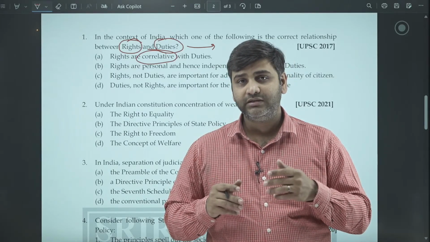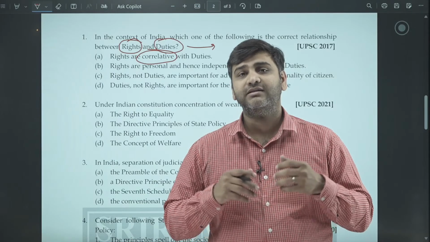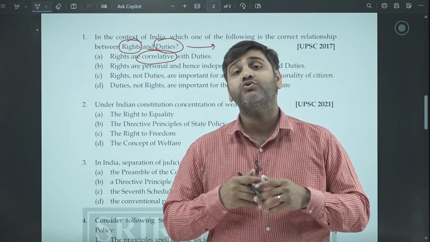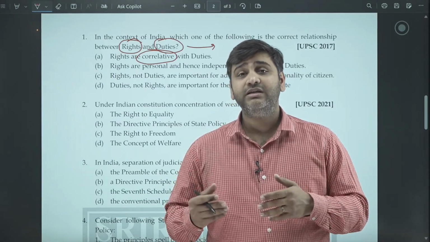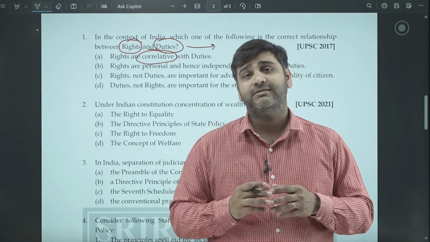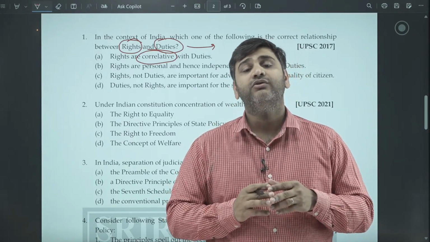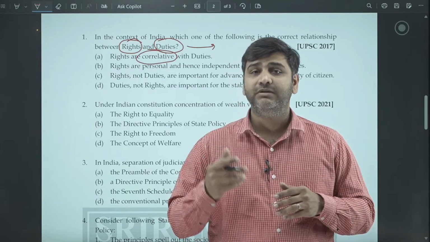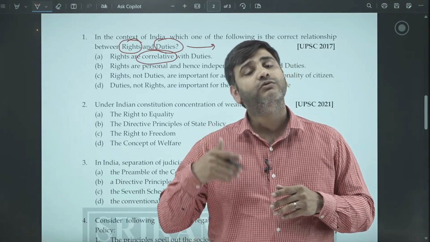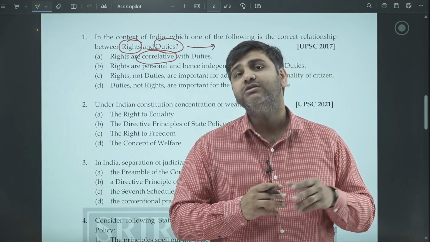In a democratic country, in a country which follows ethical principles, moral principles, constitutional morality, duty is of paramount importance. Although in the Indian Constitution these duties are not justiciable, the courts do not enforce these duties. They do enforce the fundamental rights.